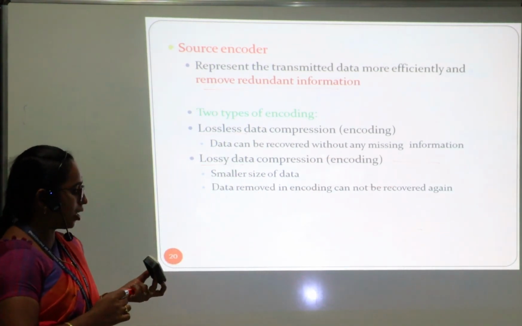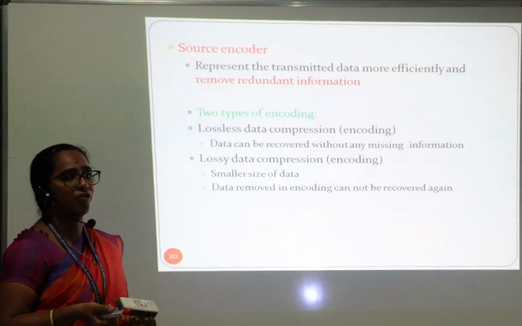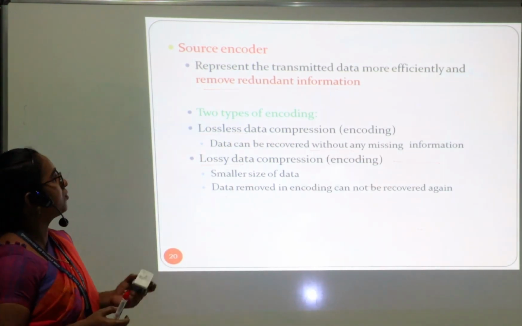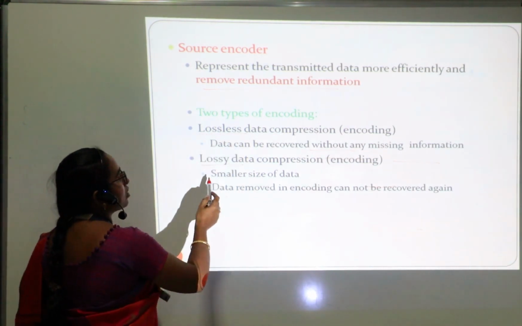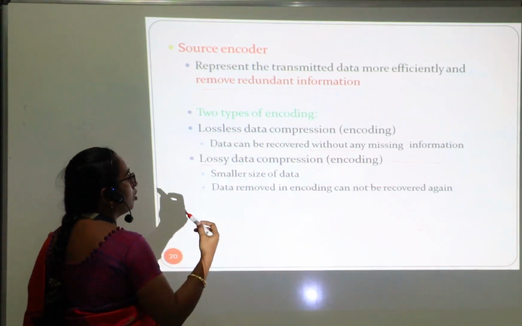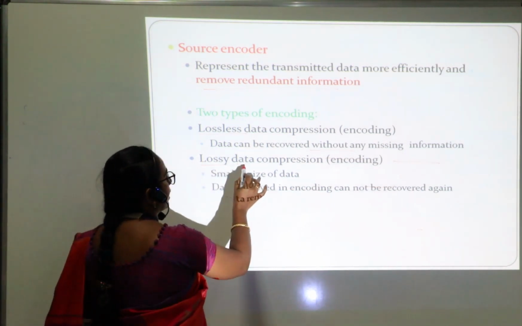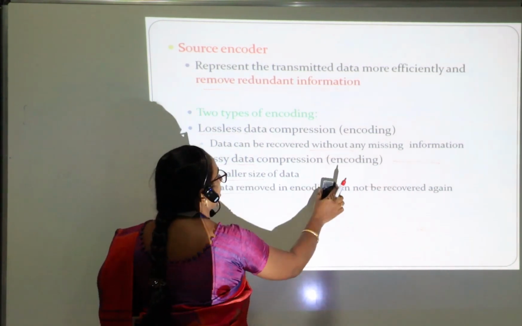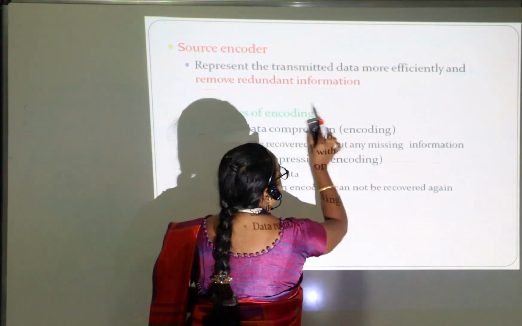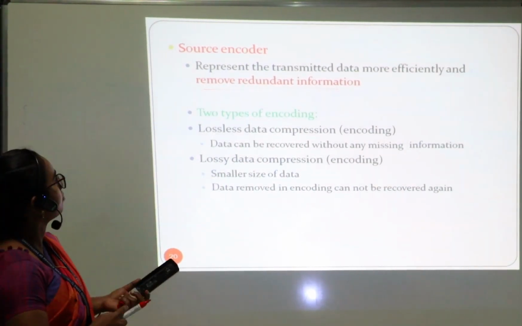In lossless data compression, we are going to code every piece of data without missing or leaving out a single piece of information. We are going to encode all the values. That's why it is called lossless. Lossy means we can remove the unwanted data. That's why it is called lossy data. A smaller size of data can be removed when you are encoding. This is called lossy information, that is, lossy encoding. Okay, next one.